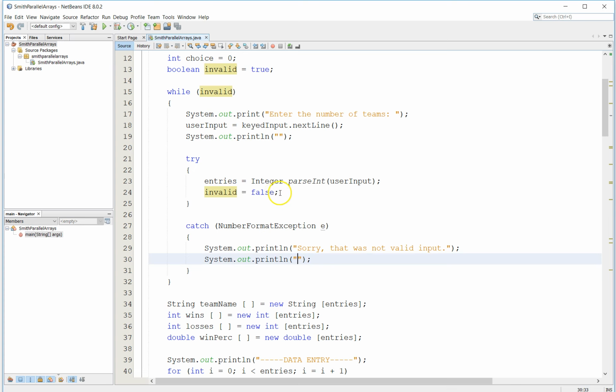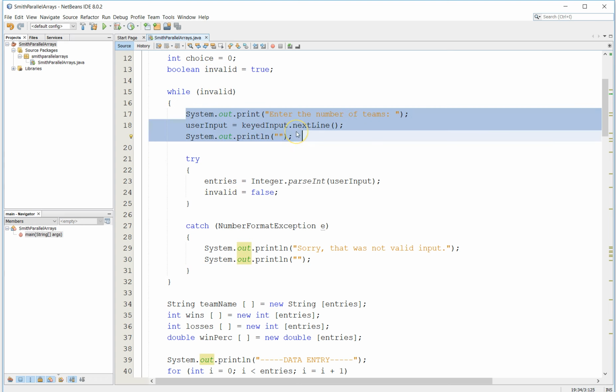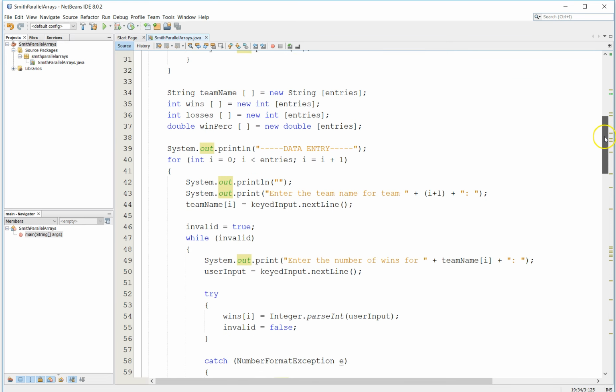If it was not parsed effectively, so if it was not successful in turning the string value into an integer, for example, like I did when I typed in DF and a few other characters, in that case, it won't crash. There's a catch statement that says, sorry, that was not valid input, and invalid will still be true. So it will come back to this while loop again and repeat the prompting of the number of teams. So that's how we've caught that for the first data entry.